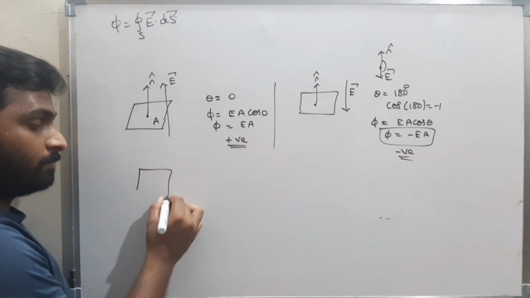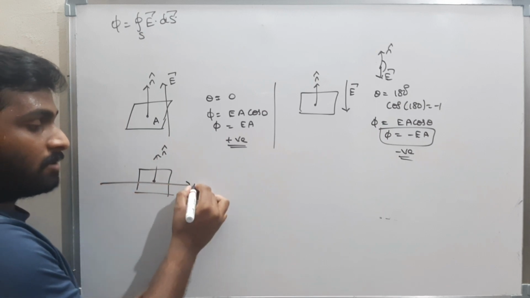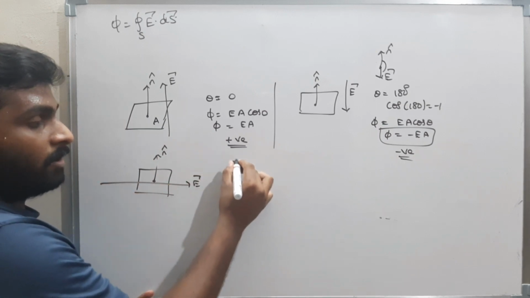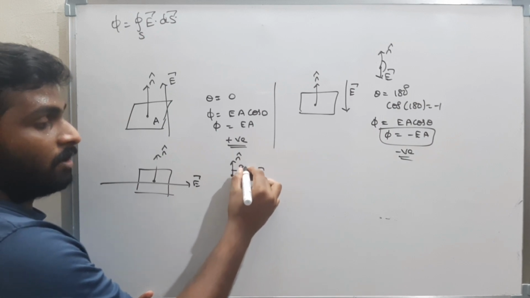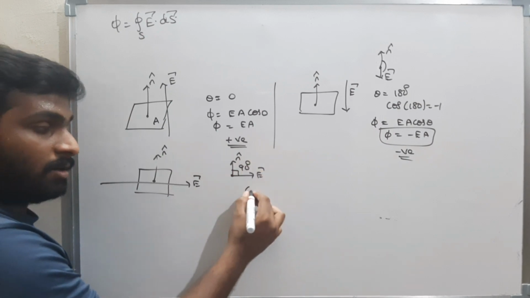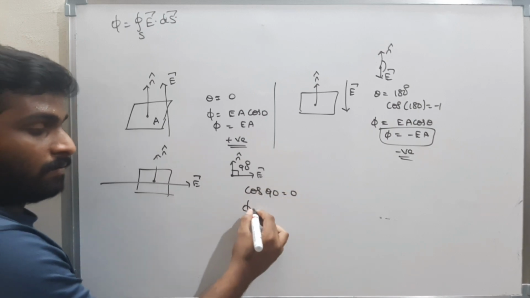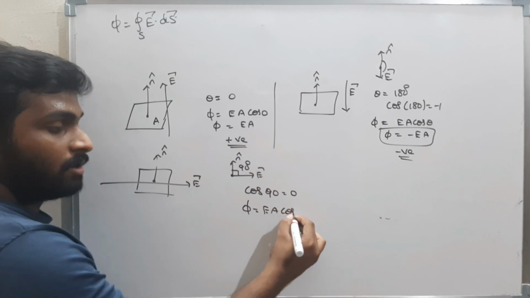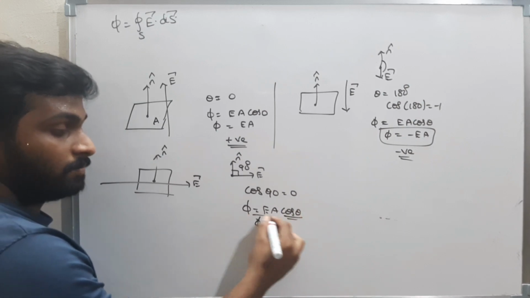Now see here. This is the area vector n cap and the electric field line is like this. What is the angle? Theta is 90 degrees. Therefore cos 90 is 0. What is the flux? Flux is EA cos theta. Therefore cos theta is 0, and the flux is 0.